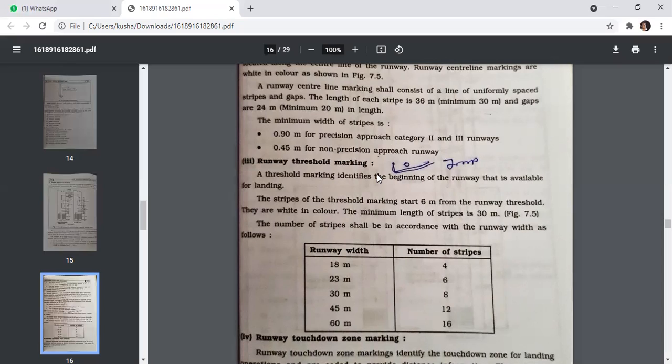So if the runway width is 18 meters, the number of strips is 4. If the runway width is 60 meters, the number of strips is 16.